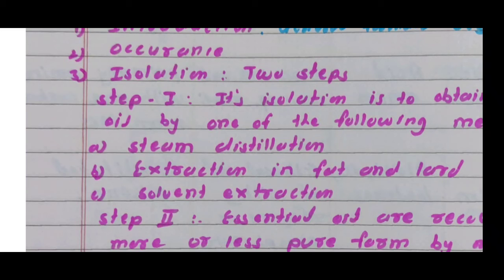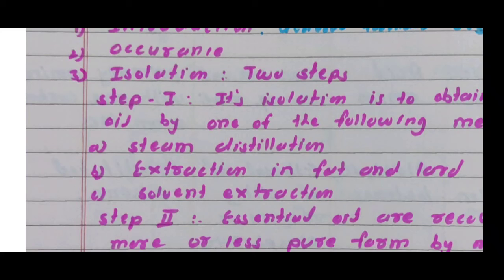Here the plant material is softened by soaking in water. It is then packed into a column connected to a steam source. When steam is passed through the column, the essential oil, being volatile, comes out with the steam and is collected as distillate. The distillate is shaken with light petroleum and the organic layer is distilled under reduced pressure.